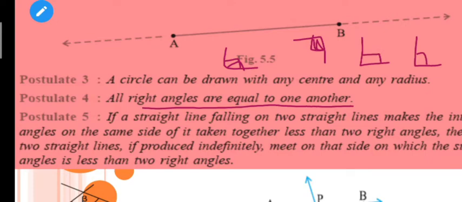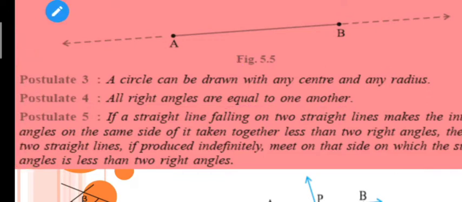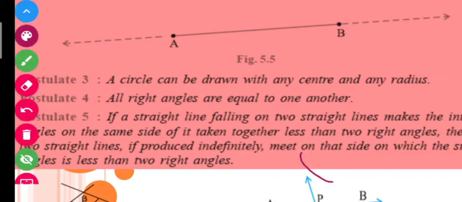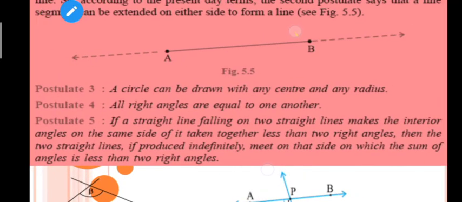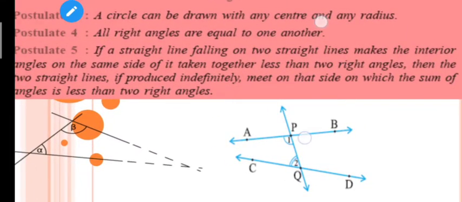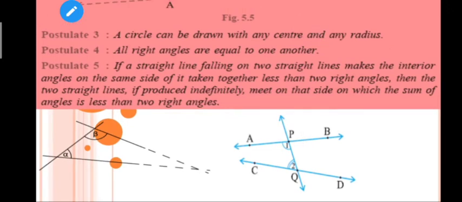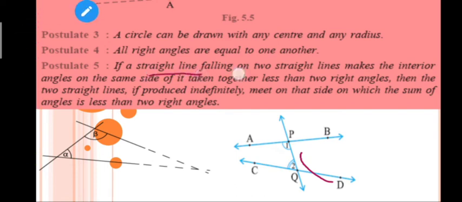Now let us move to postulate number 5. Students, this is one of the important postulates, and it is somewhat different as in comparison to the other ones. So just listen to it carefully and understand it carefully. Okay, now here postulate number 5, let us see what it is saying. If a straight line falling on two straight lines. Let us divide this postulate into 2 or 3 statements. First, just listen to the statement carefully.